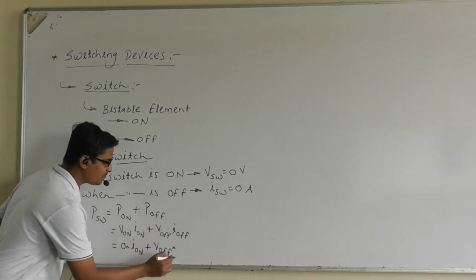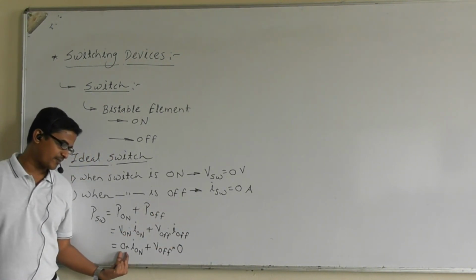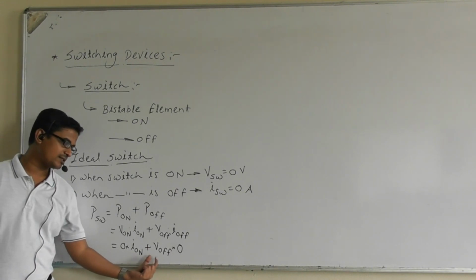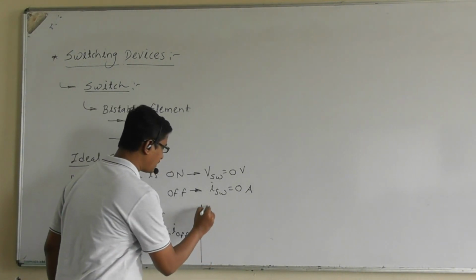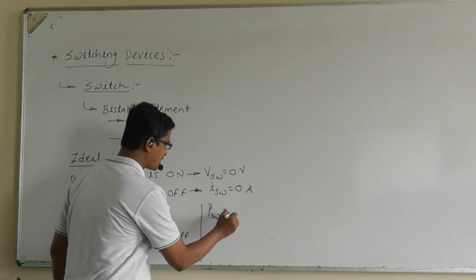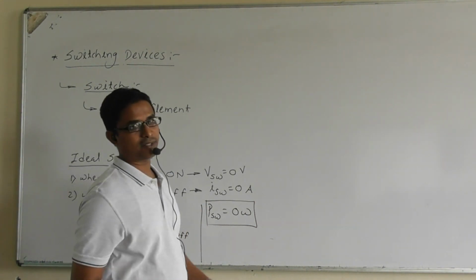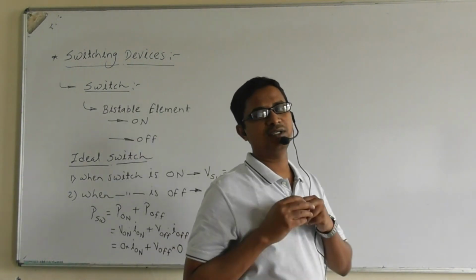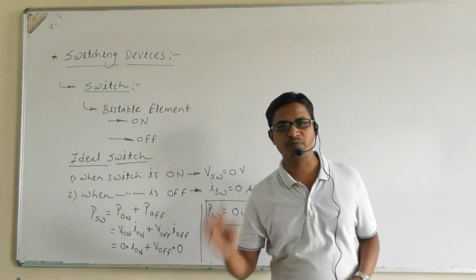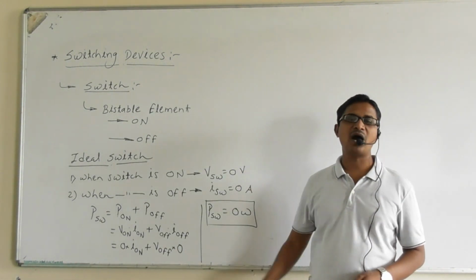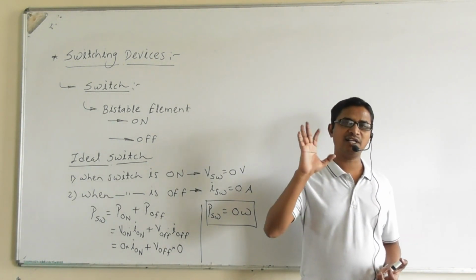But the current flowing through the switch during the off state is 0. So 0 into non-zero plus non-zero into 0 gives power consumed by the switch equal to 0 watt. Very important to note: in the case of an ideal switch, the power consumed by the switch is always 0. Is this clear?